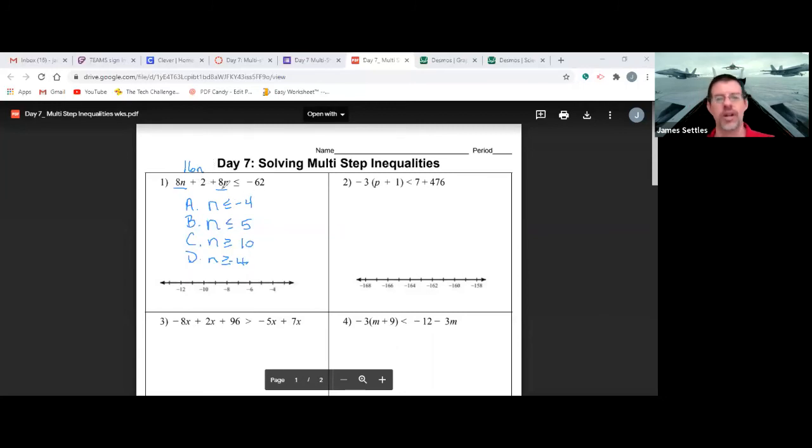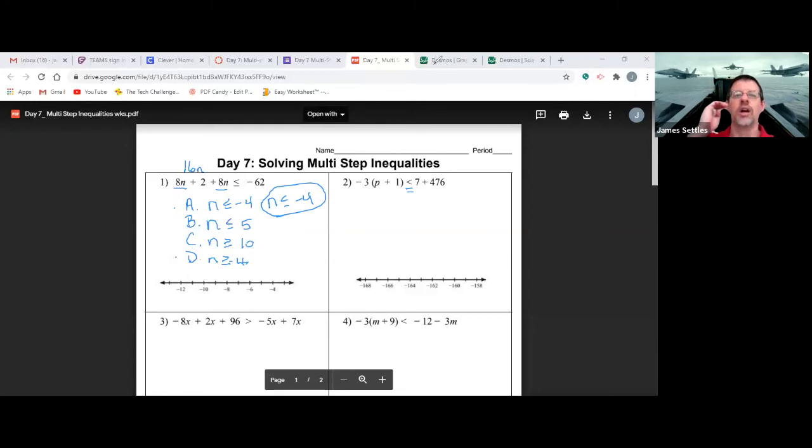And so if you don't understand it, then at least type this into Desmos, and you know it's either A or D. And like I said, if this right here just says a 1, then you know it's going to be A. And then if it ever says no solution or all real numbers, I would always lean towards no solution. So we look at this one. Anytime it's got the inequality symbol, we're going to replace it with an equal sign, and then we're going to go to the Desmos calculator.